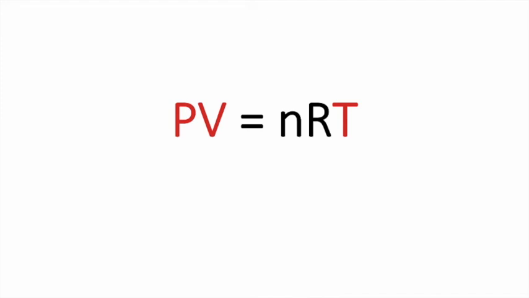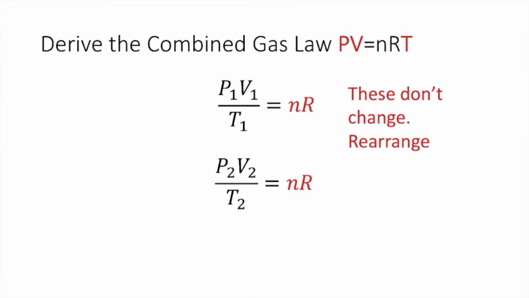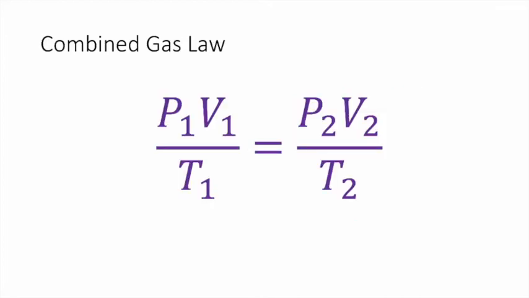And I'm just going to do some algebraic manipulation to get all the things that are going to change on the left-hand side of my equation and leave nR, the things that don't change, on the right-hand side of the equation. I'm using the subscript 1 to denote the initial conditions and the subscript 2 to denote the final conditions. I can use substitution to set these values equal to each other and get the combined gas law. P1V1 over T1 equals P2V2 over T2.